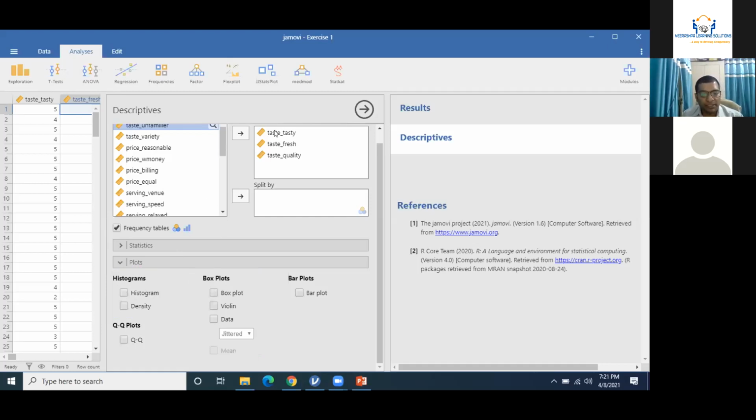Okay, so probably histogram. My software is not working. Allow me a second. Probably there is a situation of hang. However, yeah, I was able to solve it.